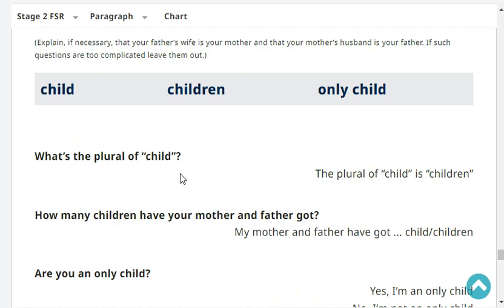Okay. Next. What's the plural of child? The plural of child is children. How many children have your mother and father got? My mother and father have got two children. Very good.